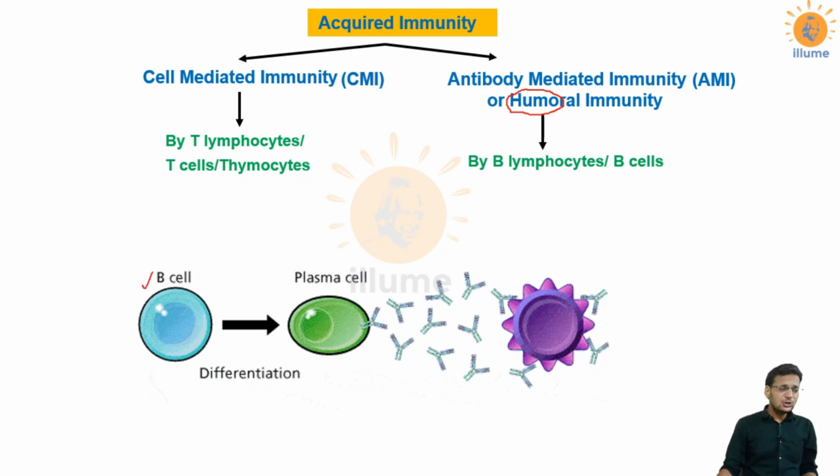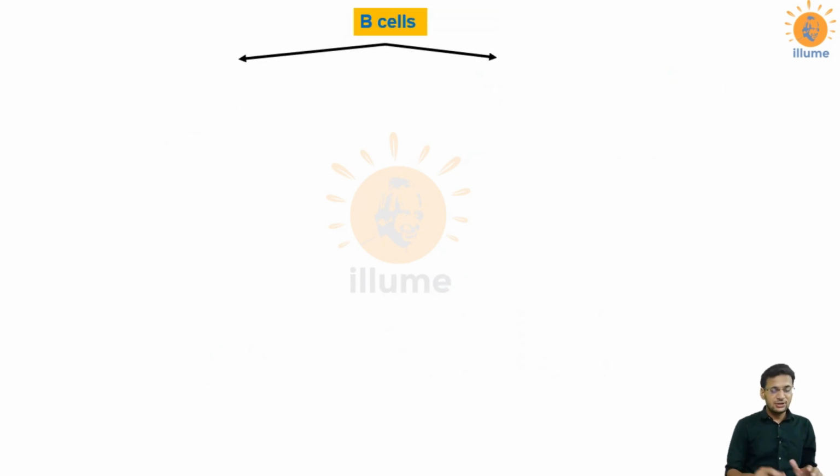Now as you can see in this picture, this is a B cell which gets differentiated and forms a plasma cell. Plasma cell is a type of B cell, and these plasma cells are responsible for formation of antibodies. These all are antibodies, these Y-shaped molecules. We'll be having a healthy discussion over antibodies, plasma cells, immunoglobulins in this video. Let's start with the B cells.